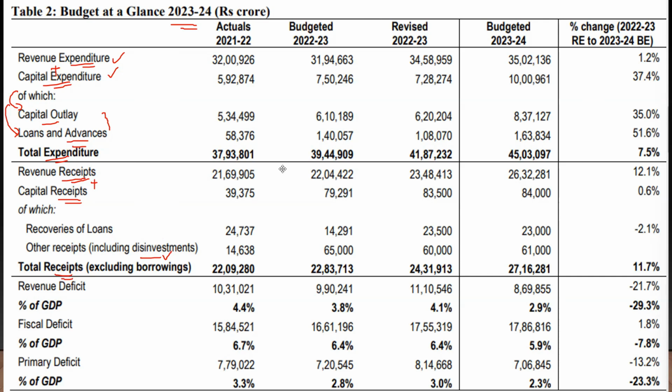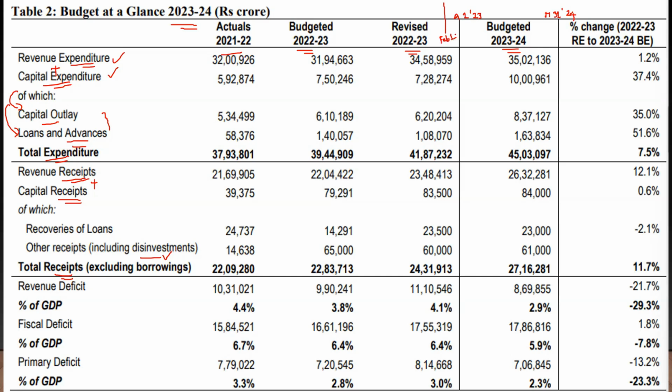Now, what are these things? Actuals 2021-22, budgeted 2022-23, revised 2022-23, and budgeted 2023-24. Let's assume the 2023-24 financial year kickstarts on April 1st, 2023, and it is going to be there till March 31st, 2024. This is the period for which the budgeting has been done. Now, this budget has actually been introduced on what date?